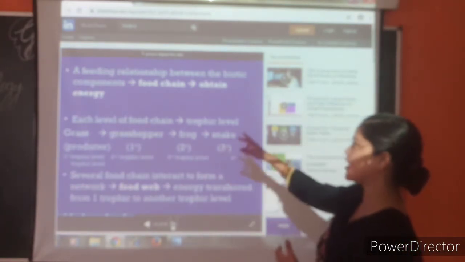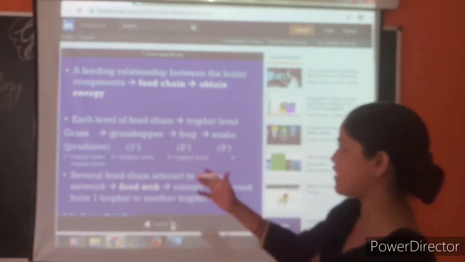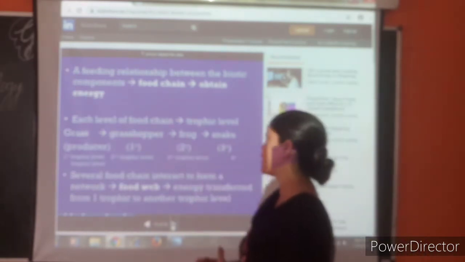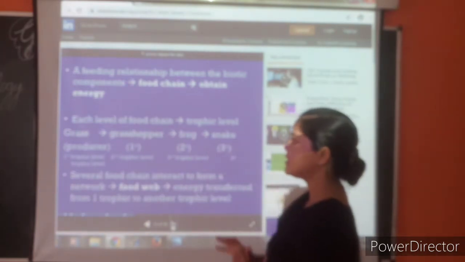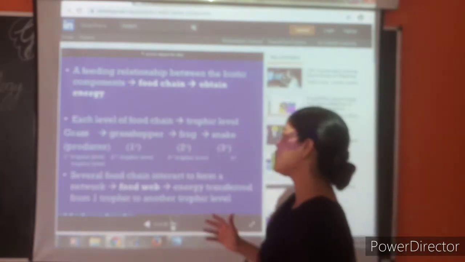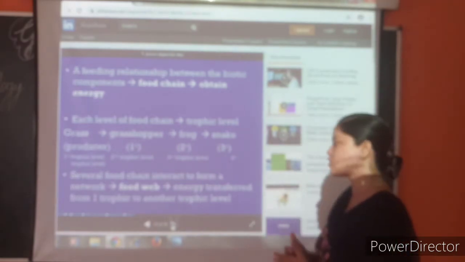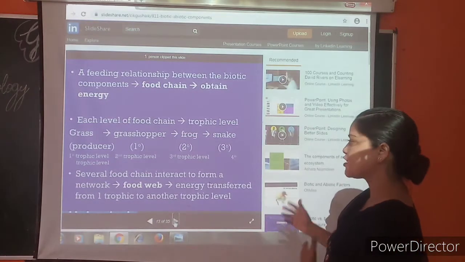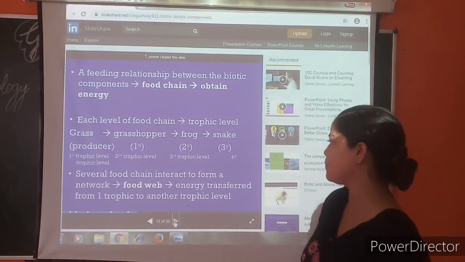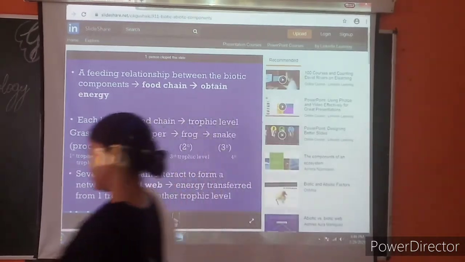Each level of the food chain is a trophic level. That is, grass is eaten by a grasshopper, a grasshopper is eaten by a frog, and a frog is eaten by a snake. Okay. Several food chains interact to form a network, as I told you, and that is called a food web. Energy is transferred from one trophic level to another trophic level.